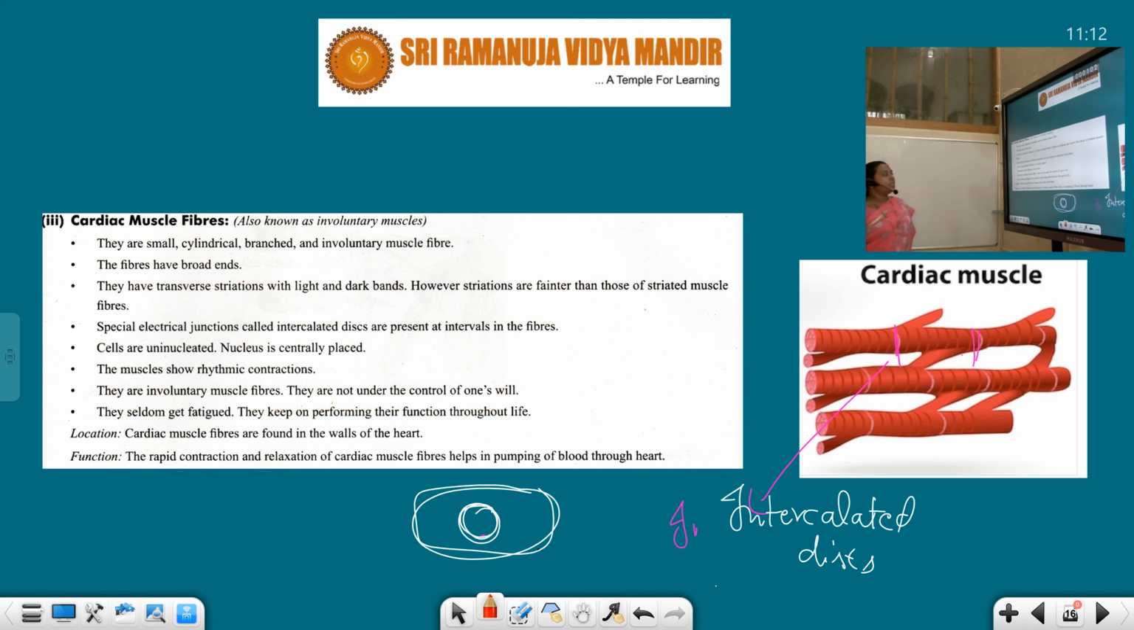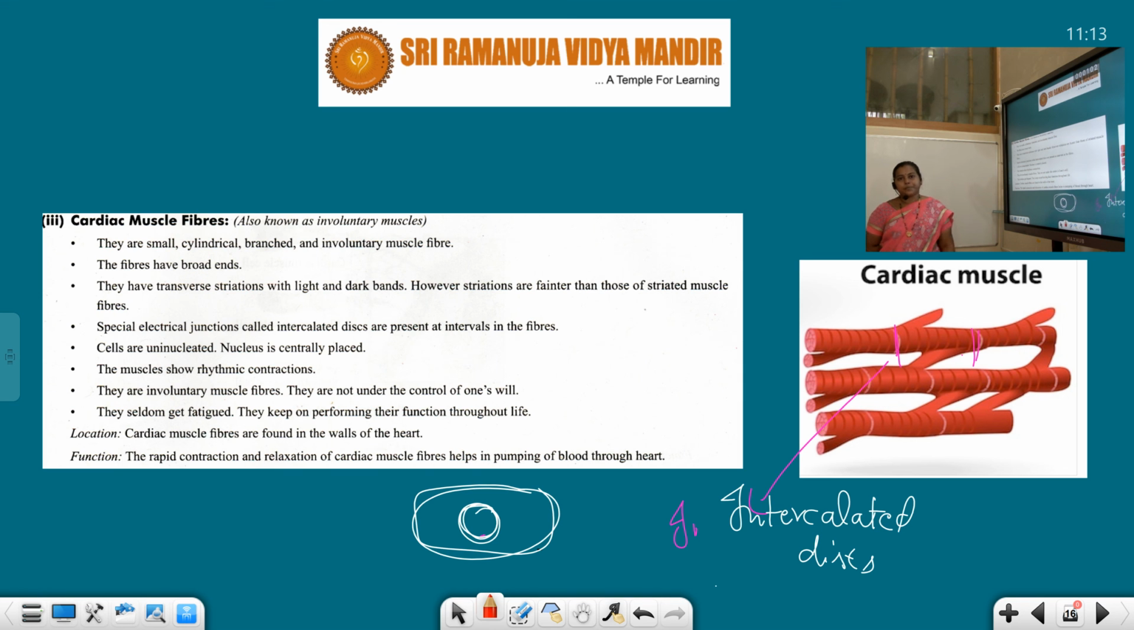And function, the rapid contraction and relaxation of the cardiac muscle fibers helps in the pumping of the blood through the heart. The main function of the heart is, students, pumping of the blood, that you know very well. Pumping means the pushing of the blood into the blood vessels, with pressure. All this is possible by means of muscular movement, that is cardiac muscular movement, which is present in the heart.